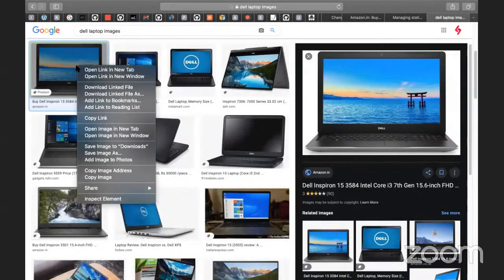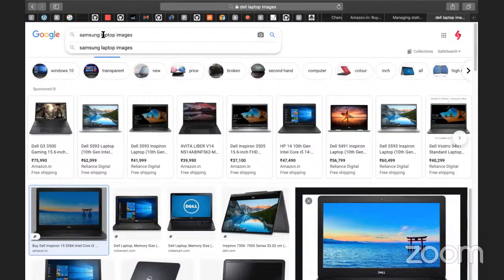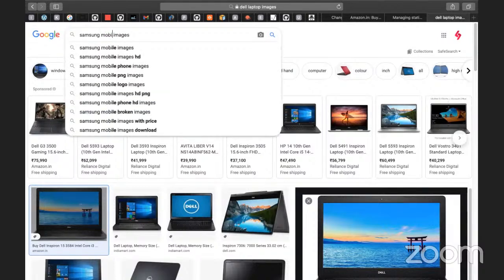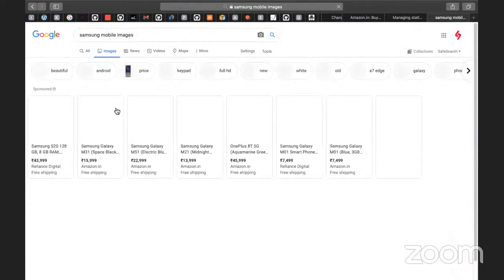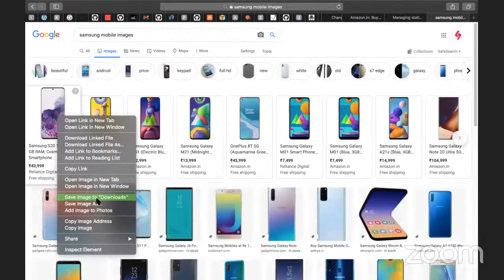Okay, save image to the downloads, and also I need to download the Samsung. Samsung mobile images, we can download it. For example, I want to download this and save image to the downloads.